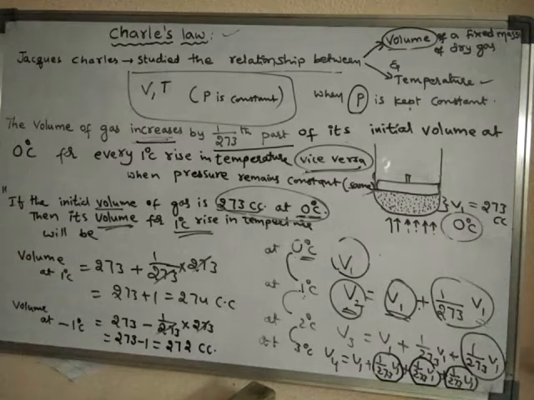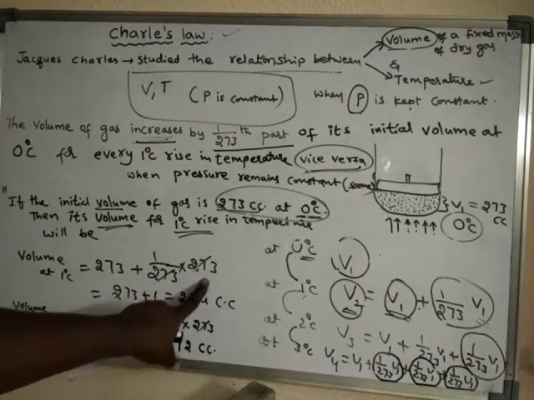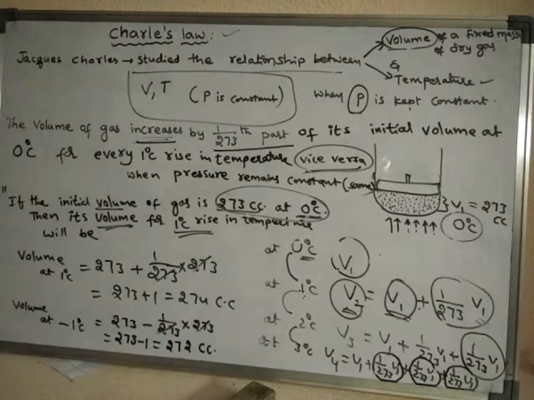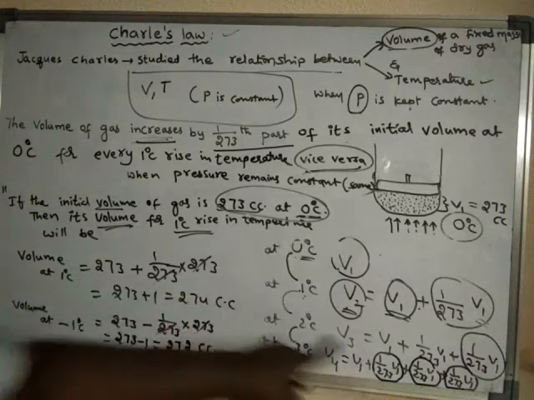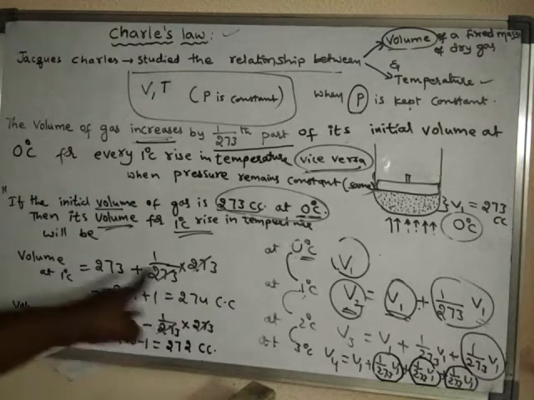So like this we can calculate. Jacques Charles calculated how the volume changes for a change in temperature. If temperature is increased by 1 degree centigrade, then the volume is increased by 1 by 273 of its initial volume at 0 degree centigrade. This is the generalized formula, and if we substitute the values, we will get the results like this.